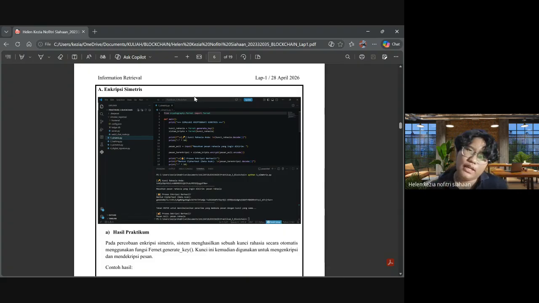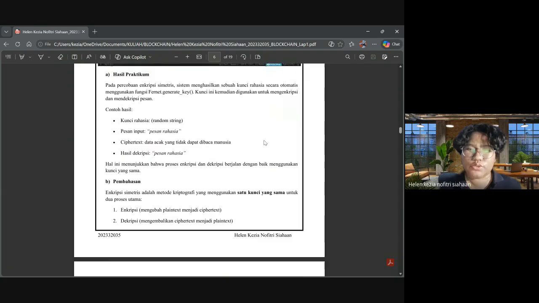And Fernet is already secure because the algorithm already puts authentication in there, so the data cannot be modified by someone else. So you can make sure the symmetric encryption is secure for you. And then we will go down to the hashing.